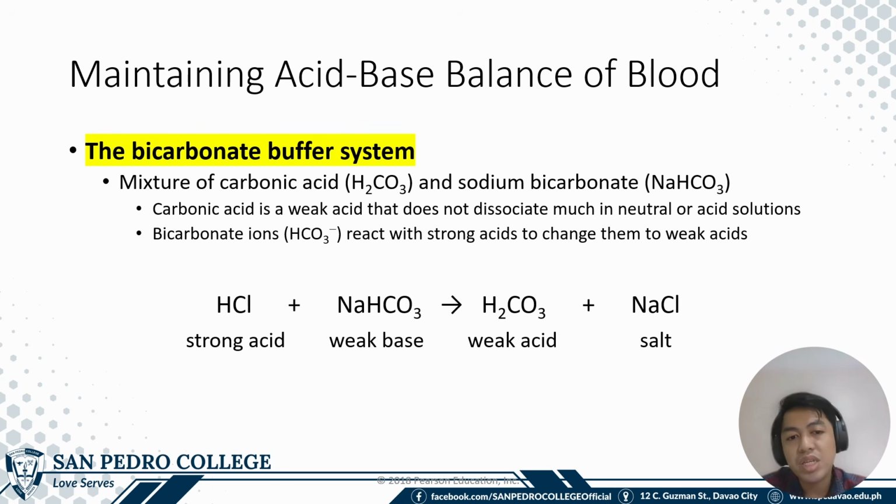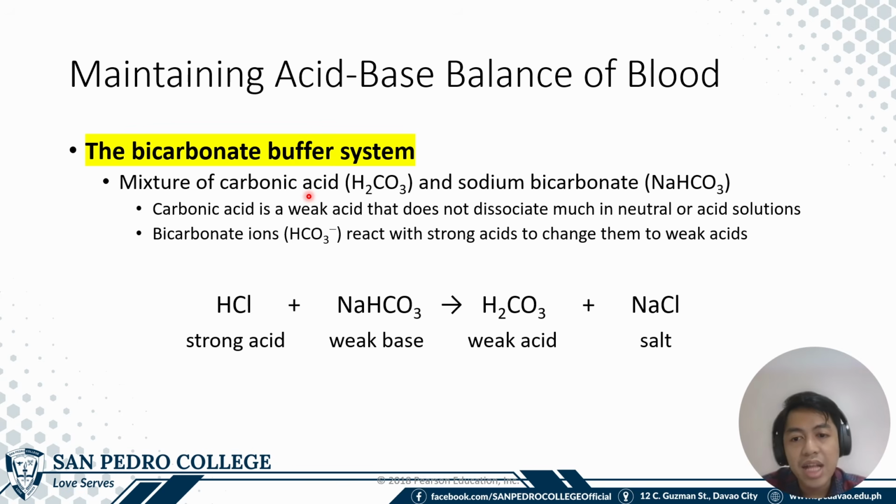The bicarbonate buffer system, as you know, is the mixture of carbonic acid and sodium bicarbonate. Carbonic acid is produced by the fusion of carbon dioxide and water in blood by carbonic anhydrase. Okay, so carbon dioxide plus water results in carbonic acid through the enzyme carbonic anhydrase.